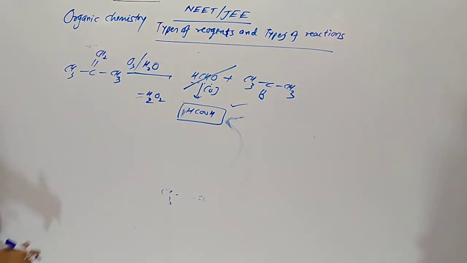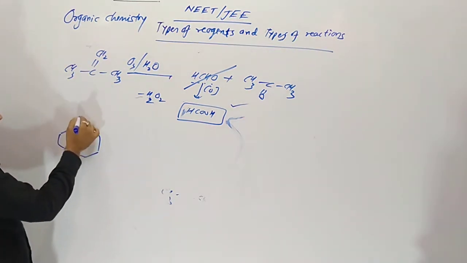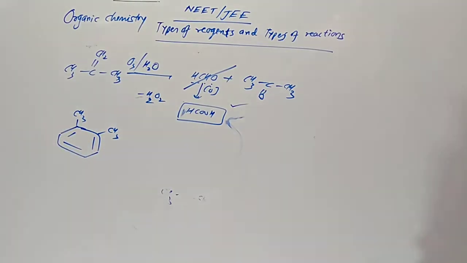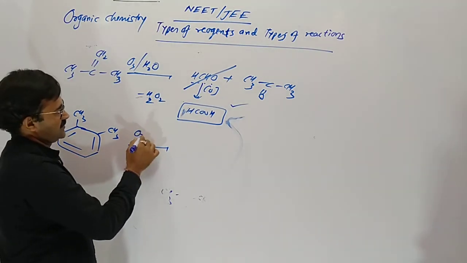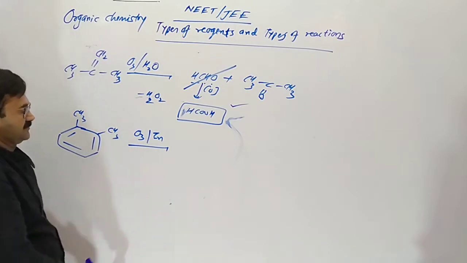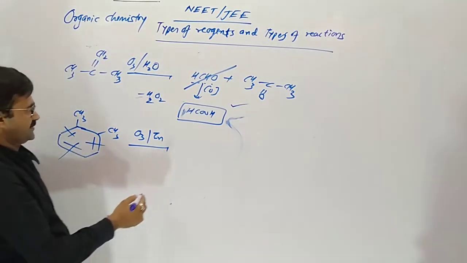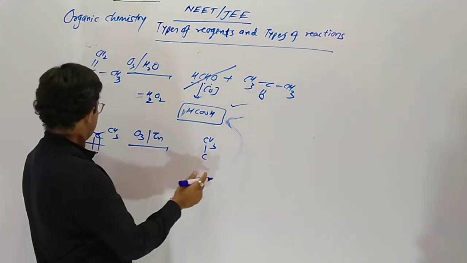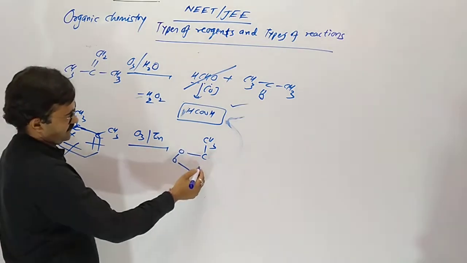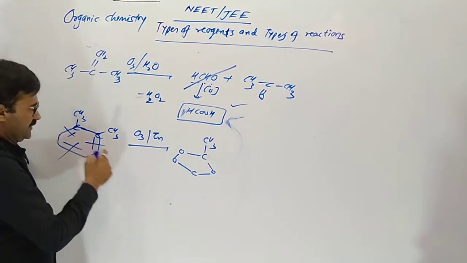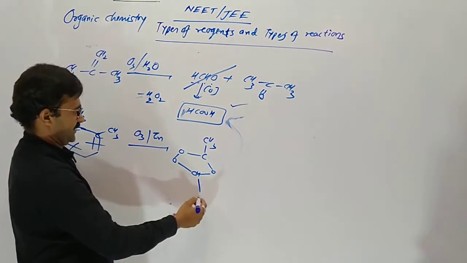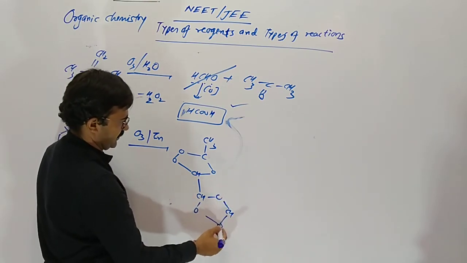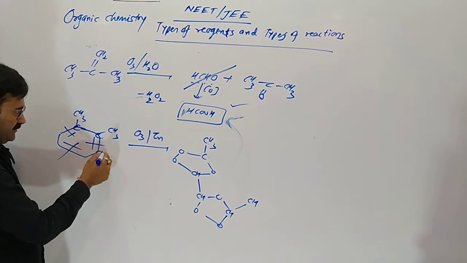If xylene is taken, with 2 methyl groups here, meaning 1,2-dimethyl benzene, ozonolysis by O3 and zinc, 1, 2 and 3 break here. CH3C. Here is 2 oxygen, on the other side 1. Here is CH. Then after CH, here a double bond, 1 oxygen inside and 2 outside. Here is CH. It remains as it is.